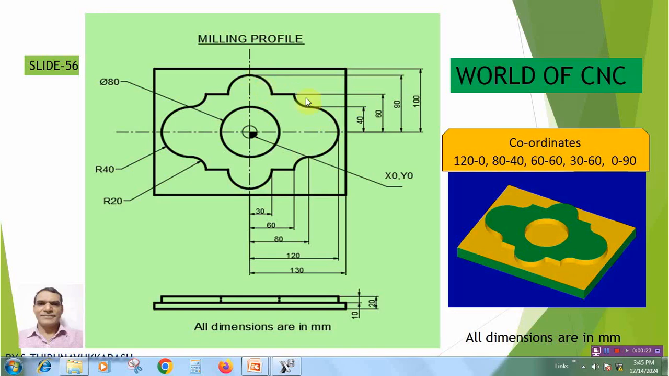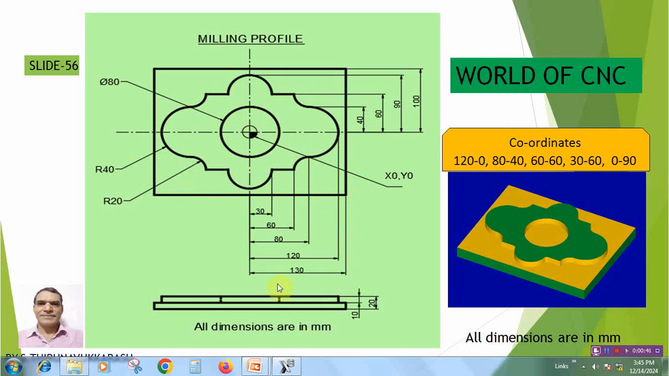First we need to create the profile in the first quadrant, and then by using mirroring commands we can create the profile in all four quadrants. Inside we have one pocketing also, which has an 80 mm diameter.